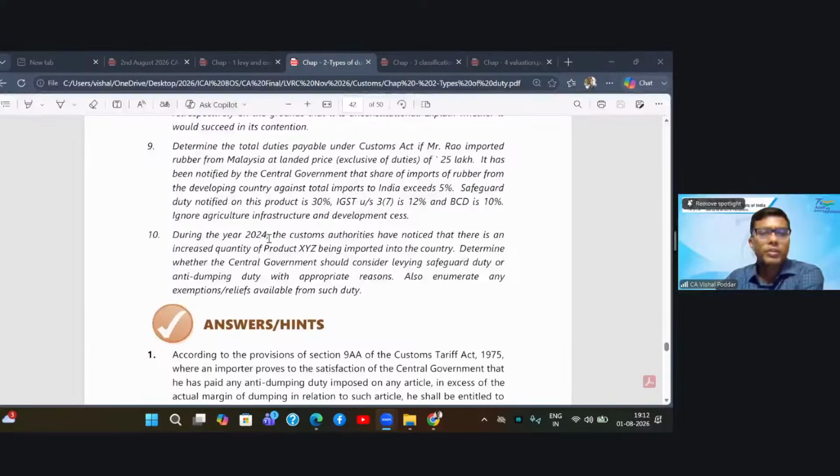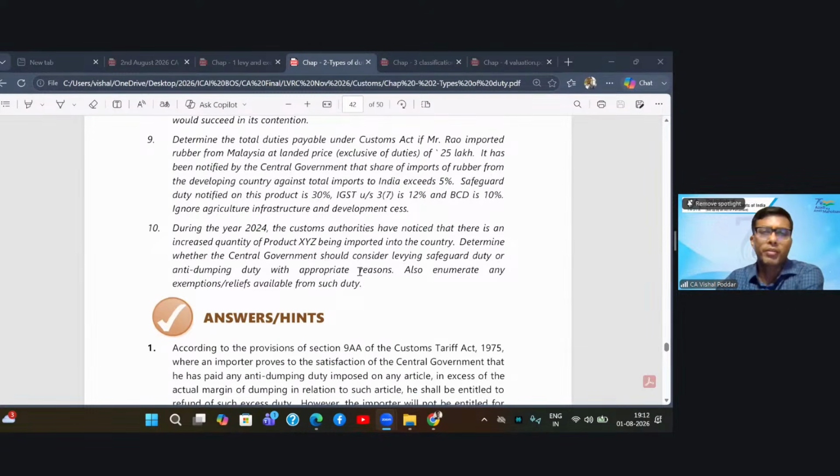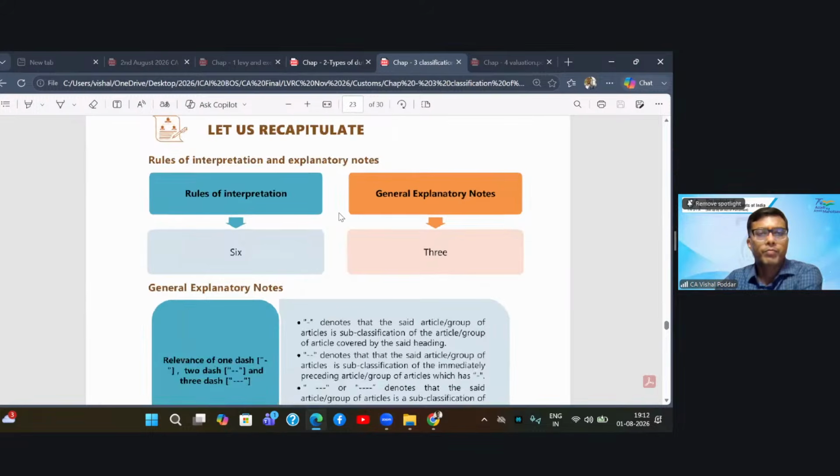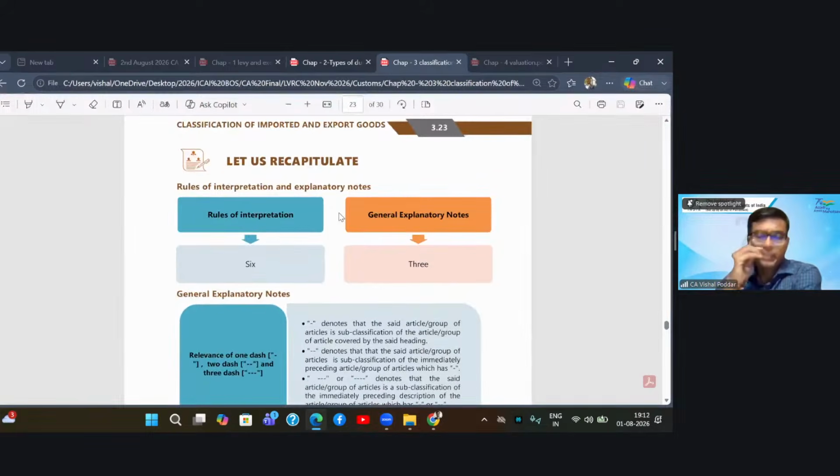Another question. During 24, customs authorities have noticed that there is an increased quantity of product XYZ being imported into India. Determine whether central government should consider levying safeguard duty. So this is a theoretical question that you can make up from the theory. Okay. Let us proceed to the next chapter.